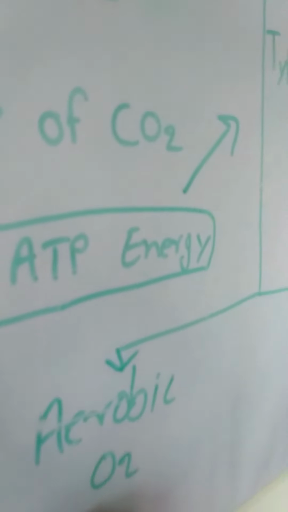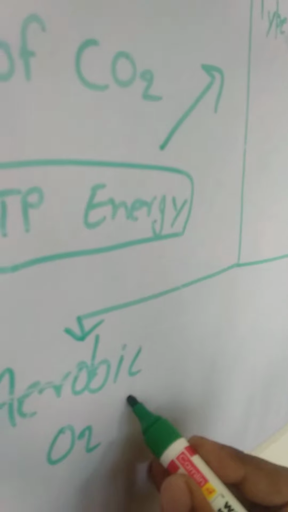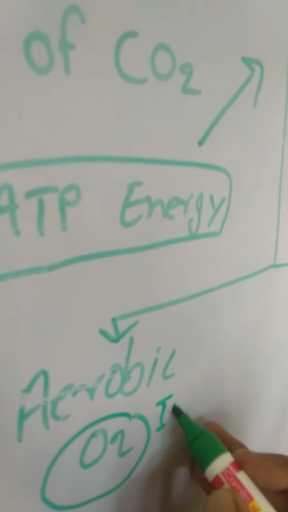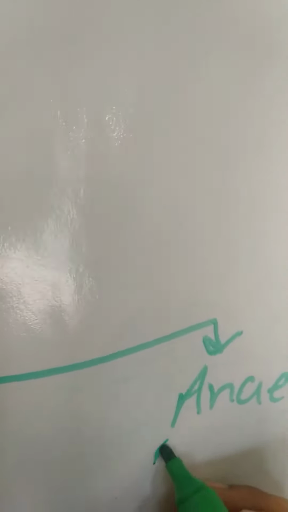So you already know there are two types of respiration, that is aerobic respiration, where I have written oxygen, meaning in the presence of oxygen, this process is completed in the presence of oxygen. Whereas the anaerobic process is the process where there is no need of O2, okay, in less presence of oxygen.